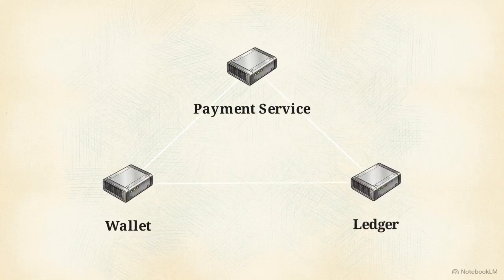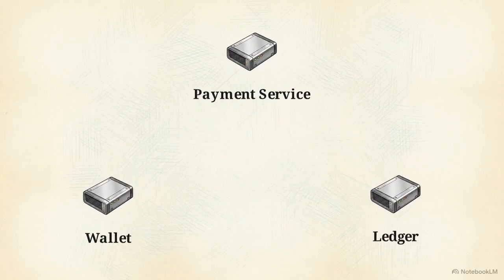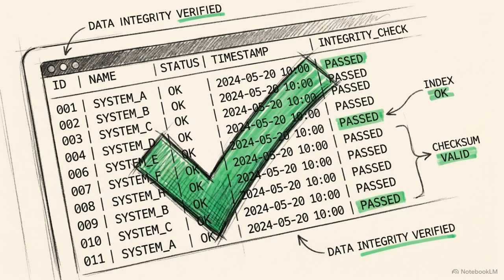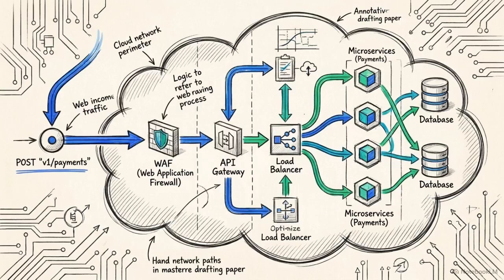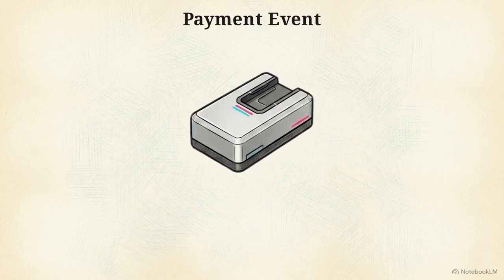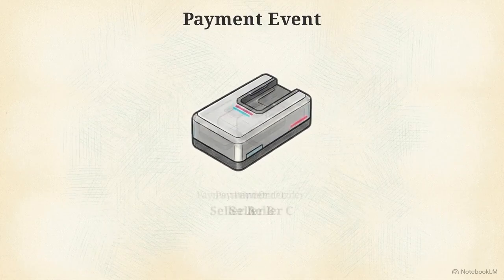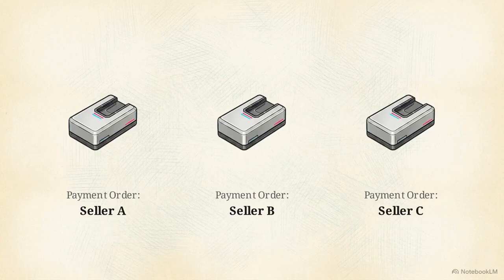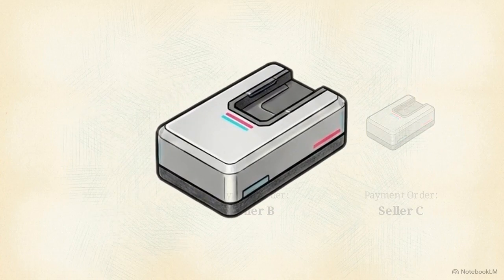A modern payment backend must assume the network will constantly fail. The true engineering challenge is prioritizing state correctness over raw performance. The perimeter of this system begins at the API layer, specifically the standard POST v1/payments endpoint. A standard payload enters the perimeter. A single checkout click generates one payment event. If purchasing from multiple sellers, the system splits that event into distinct payment orders.